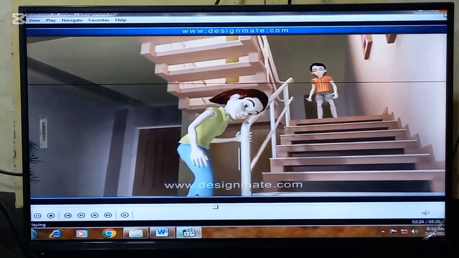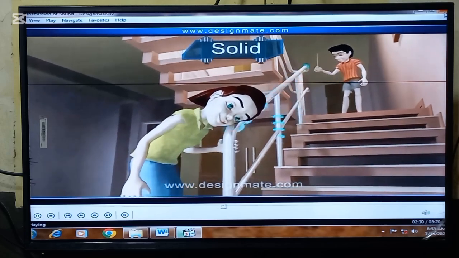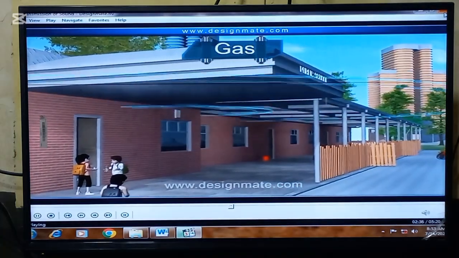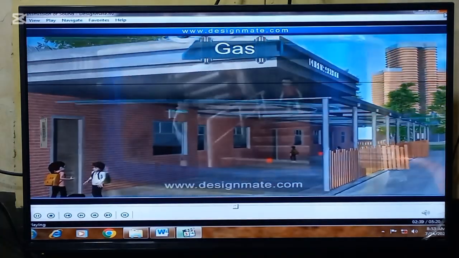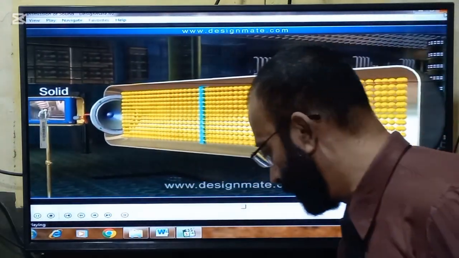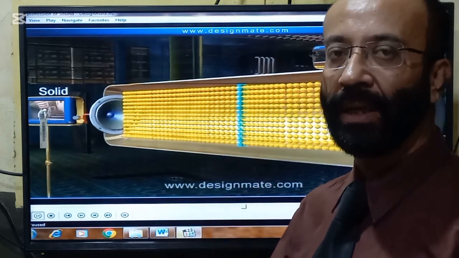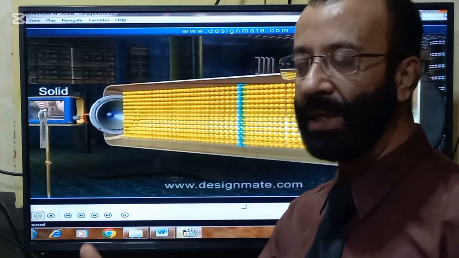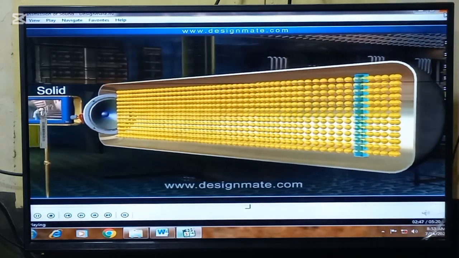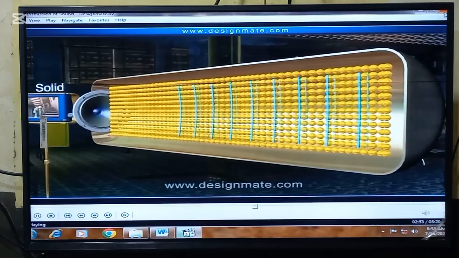These waves travel at different speeds in different mediums. The medium could be a solid, liquid, or gas. Now let's see how this works. In a solid, the particles are very close together. So this is the reason why sound waves travel faster in solid as compared to liquid and gases. Look at the reason. As one particle hits the other particle, with the particles being so close together, sound travels quickest through a solid.